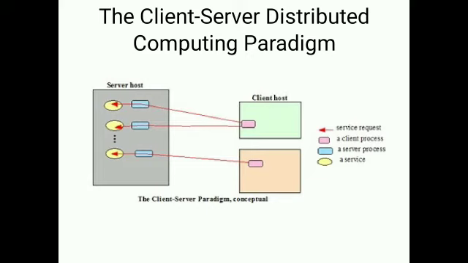So on the internet, many services like HTTP, hypertext transfer protocol, file transfer protocol, domain name system, Gopher, etc. are client server applications which are often known by the protocol that the application implements.